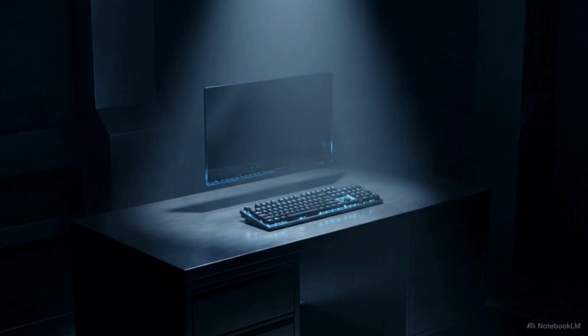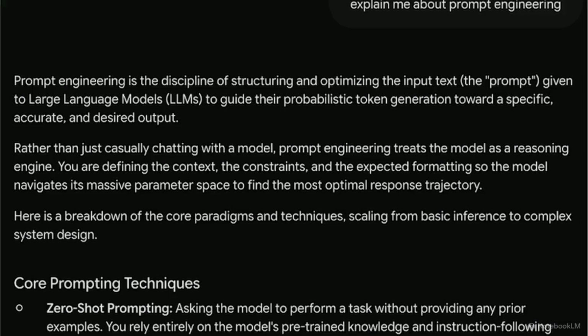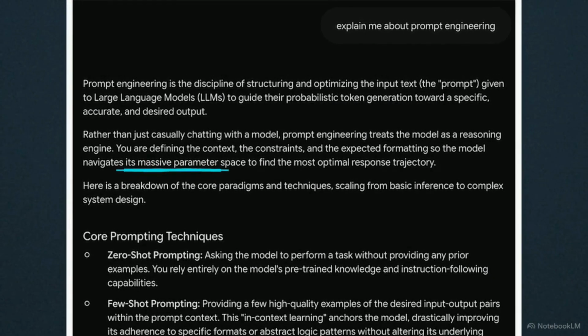Let's test this in a live experiment. We will start with a common, lazy request, asking an advanced model to explain prompt engineering. This screenshot shows the raw result. The AI defaults to academic jargon, throwing out terms like probabilistic token generation and massive parameter space. For a busy professional, this dense block of text has zero practical utility.